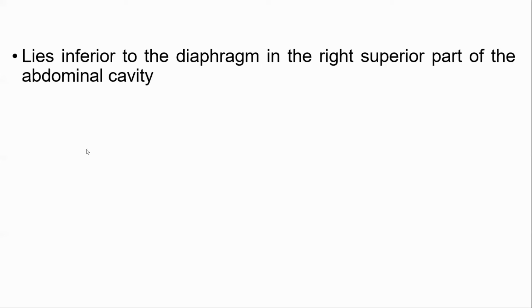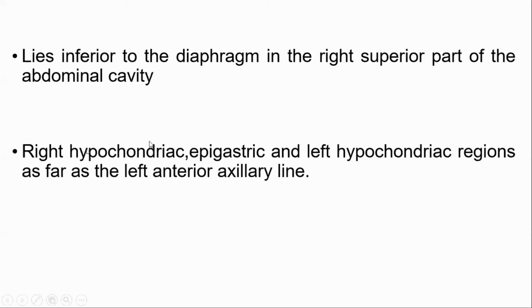So location. And right hypochondriac region, according to the region wise, right hypochondriac region, epigastric region, and left hypochondriac region as far as the left anterior axillary line. So this is the extension of the liver according to the region wise.